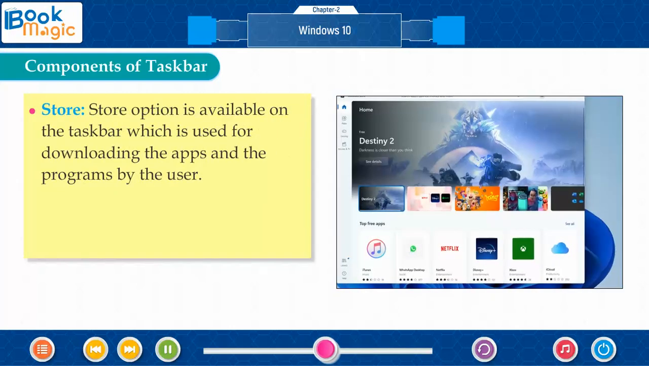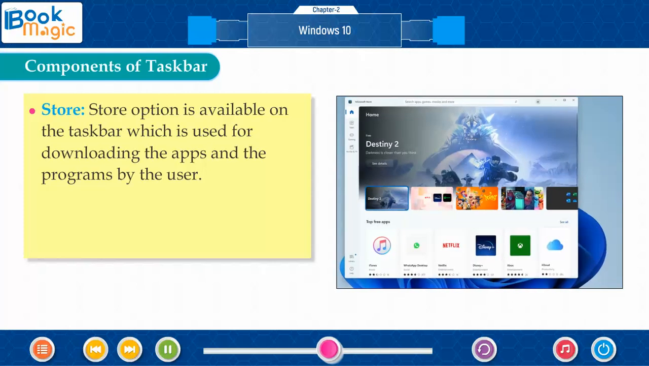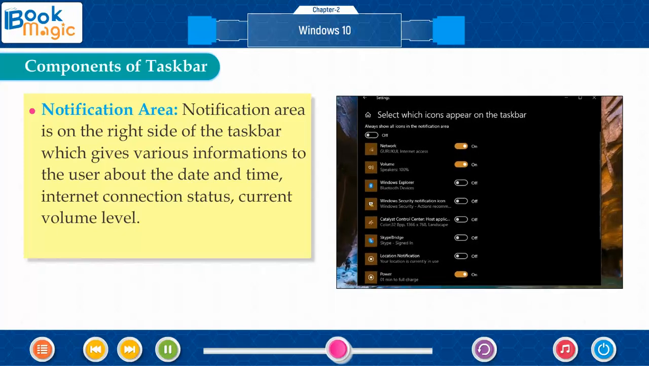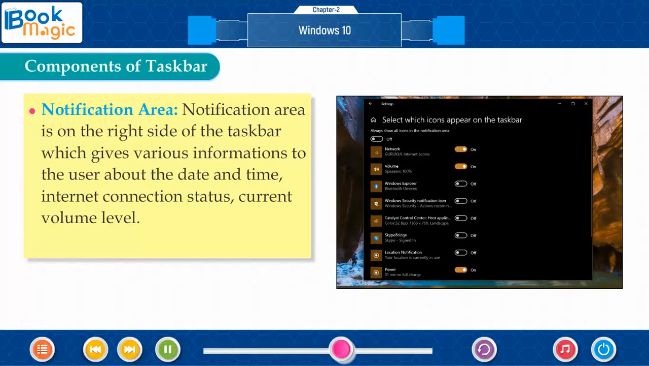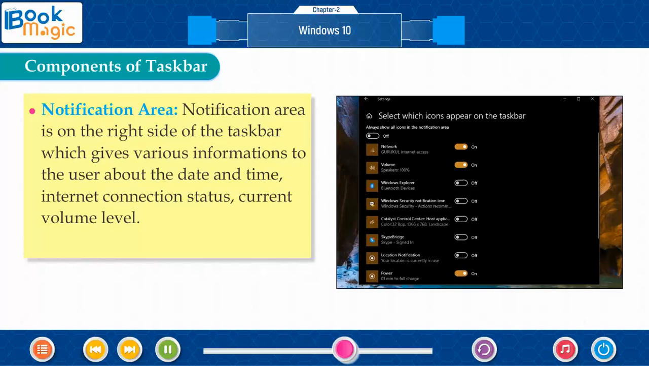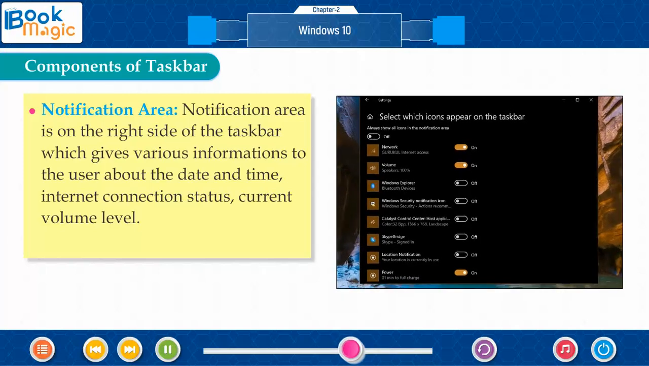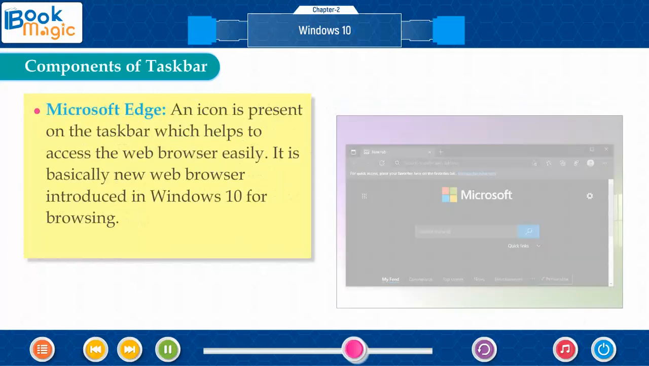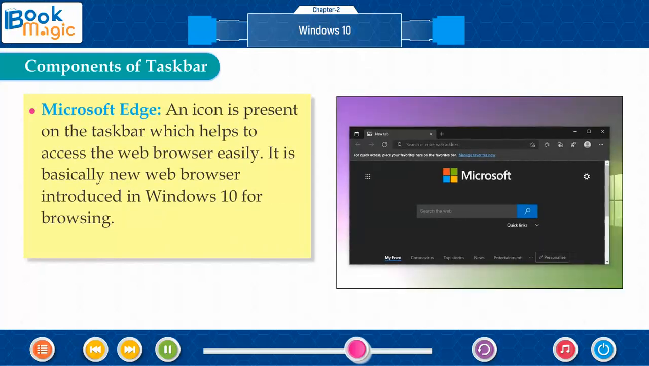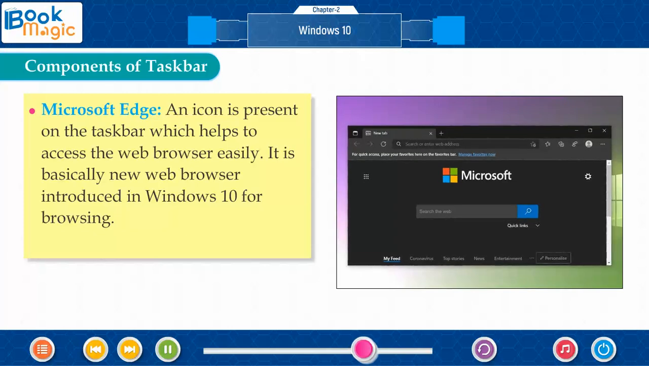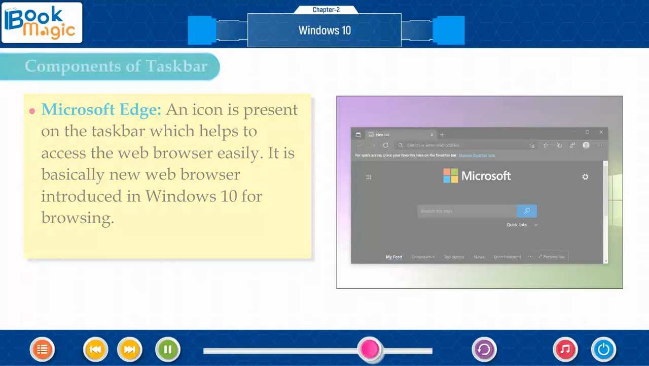Store. Store option is available on the taskbar, which is used for downloading the apps and the programs by the user. Notification Area. Notification area is on the right side of the taskbar, which gives various information to the user about the date and time, internet connection status, current volume level. Microsoft Edge. An icon is present on the taskbar which helps to access the web browser easily. It is basically a new web browser introduced in Windows 10 for browsing.